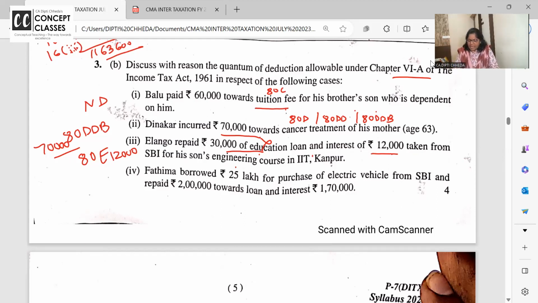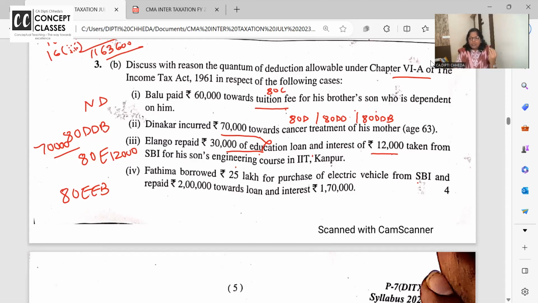Fatima borrowed 25 lakhs for the purchase of electric vehicle. ये एग्जाम में बहुत आ रहा है और भी आगे भी आ सकता है. 80E series. D series is all for health. E series is all for interest. जैसे 80 है हाउसिंग लोन का रीपेमेंट है, 80EE, 80EE. This is 80EEB. When you take electric vehicle, you are helping in environmental issues.